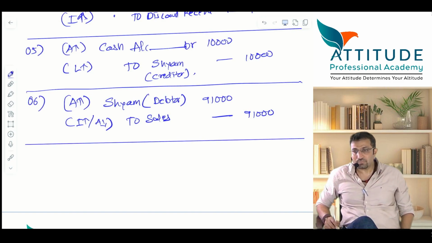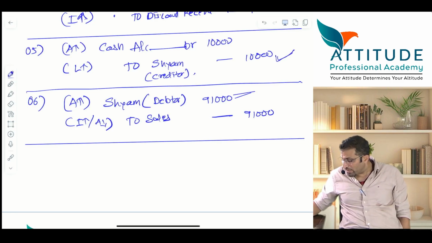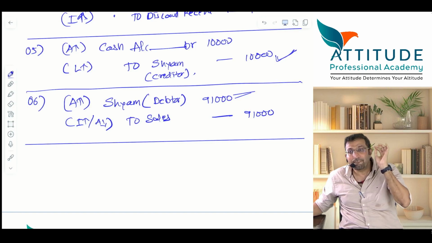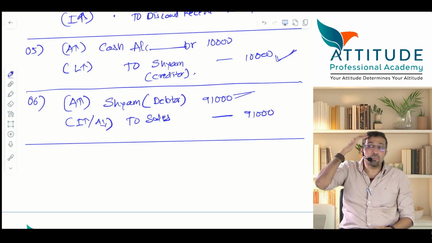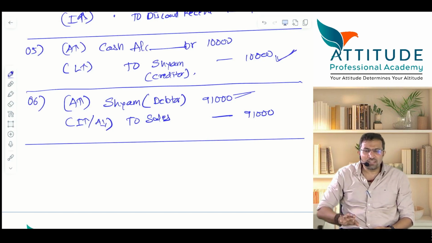How much do you have to give to Sham? 10,000. How much do you have to receive from Sham? 91,000. I repeat it once again. How much is to be received from Sham, 91,000, and how much does Sham have to be paid? 10. So tell me the net amount receivable from Sham. Receivable or payable? Because you have sold goods to him. So remember, Ritik Roshan, you have to pay the money, and from Sham, you have to receive the money.